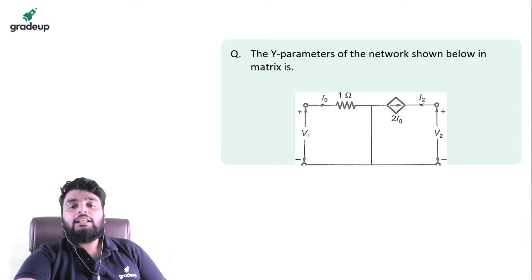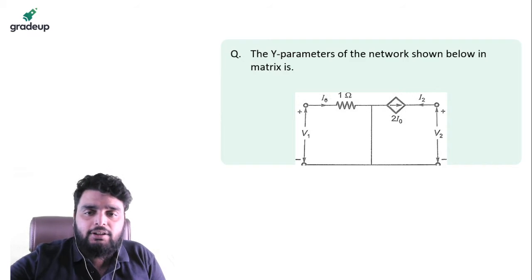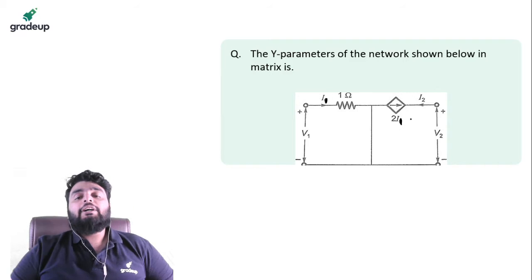Now in this question, I need to find out the Y parameter of the network. Okay, and here it is I0, just replace I0 with I1. Just replace I0 with I1.